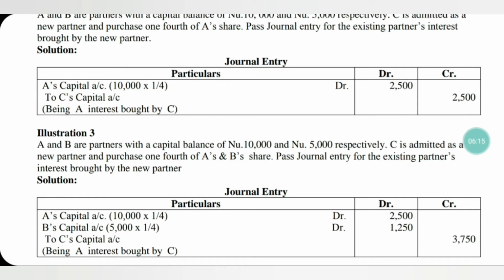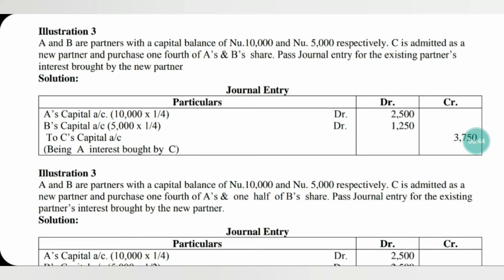Total capital which is bought by C is 3,750. So, A's capital account to be debited, B's capital account to be debited and C's capital account to be credited. A's capital account, how much to be debited? 2,500 has to be debited. B's capital account 1,250 has to be debited and C's capital account 3,750 in total has to be credited, being A's and B's interest bought by C.